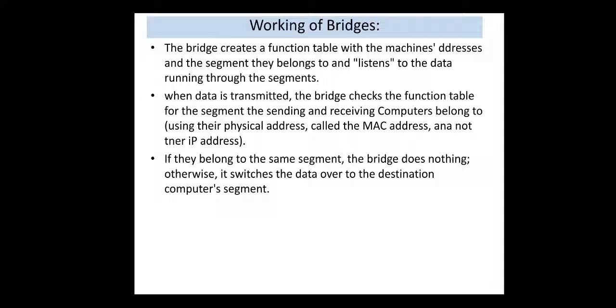When the data is transmitted, bridge checks the functional table for the segment the sending and receiver computers belong to, using the physical address called MAC address and not the IP address. It means bridge works with only hardware address. If they belong to the same segment, the bridge does nothing. Otherwise, it switches the data over to the destination computer's segment.